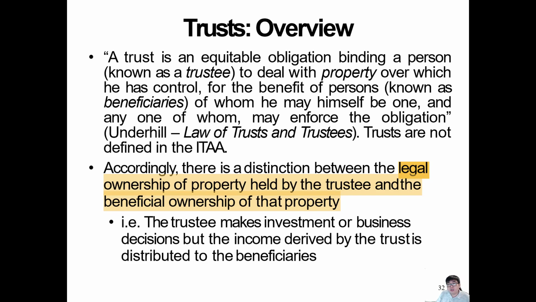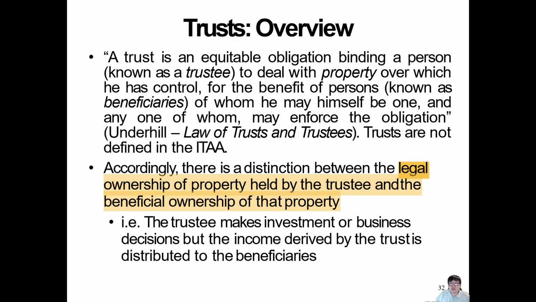I mean, not the only reason, but that's the main reason why people have a trust in the first place: they've got a lot of income, they don't want to pay a lot of tax, and they have a lot of relatives or little kids they can share the money with, rather than paying the tax by themselves. In Australia, when you start making above $90,000, your tax rate is going to be pretty high. On the other hand, if you can spread that money, you'll be better off. So this is the main reason here.